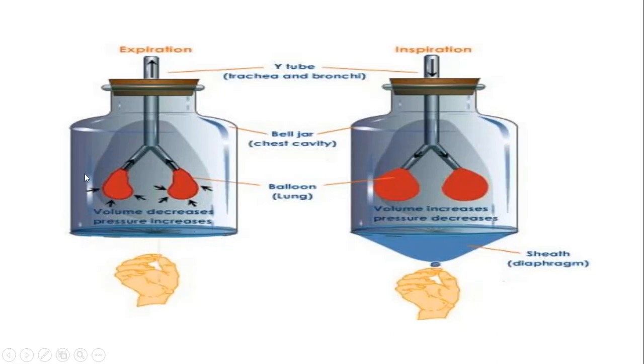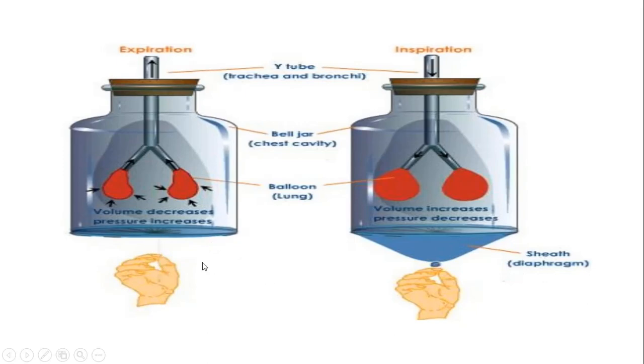Now in this case, this part of the jar will act as the chest cavity and the balloons will act as the lungs, the Y-shaped tube will act as the trachea, that means the pipe through which the air will enter, and this rubber sheet will act as the diaphragm.